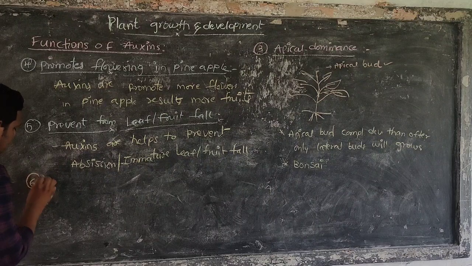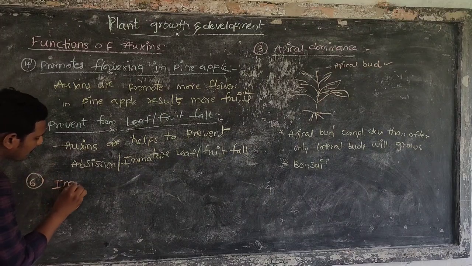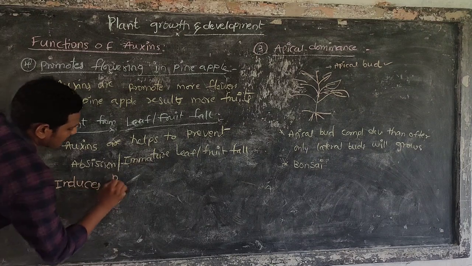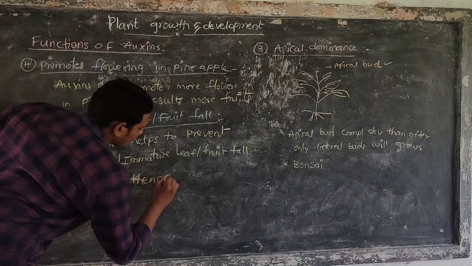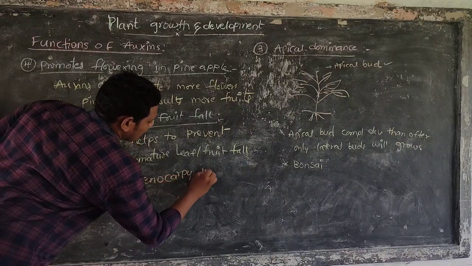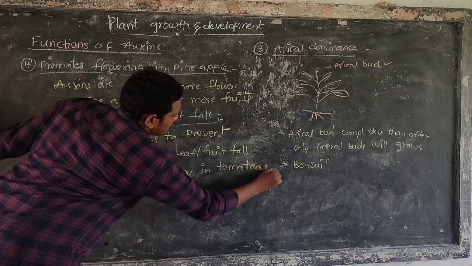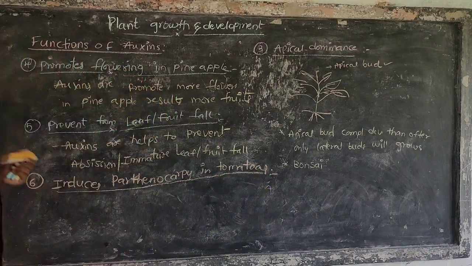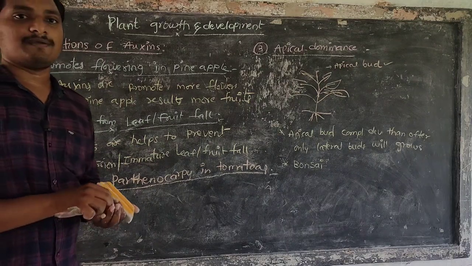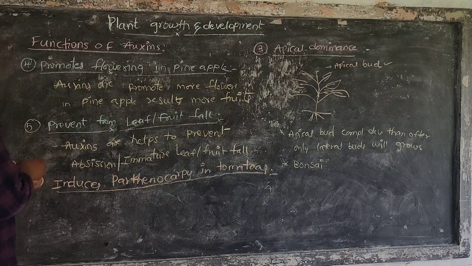Next, auxins induce parthenocarpy in tomatoes. In tomatoes, parthenocarpy takes place by auxins. What is meant by parthenocarpy?